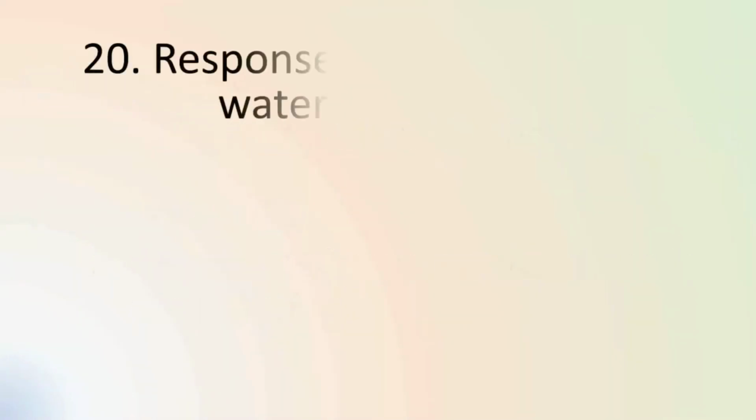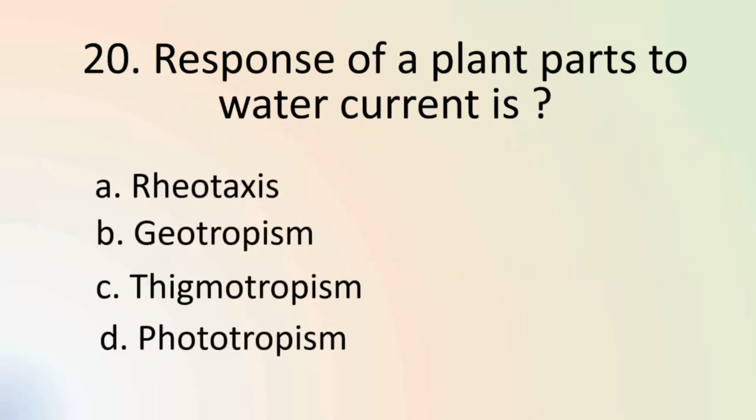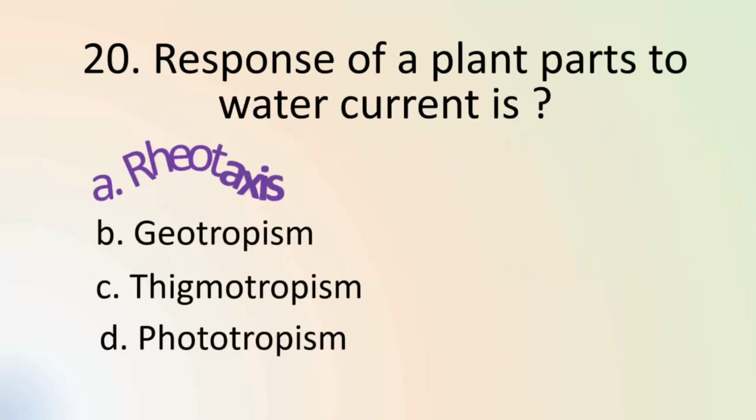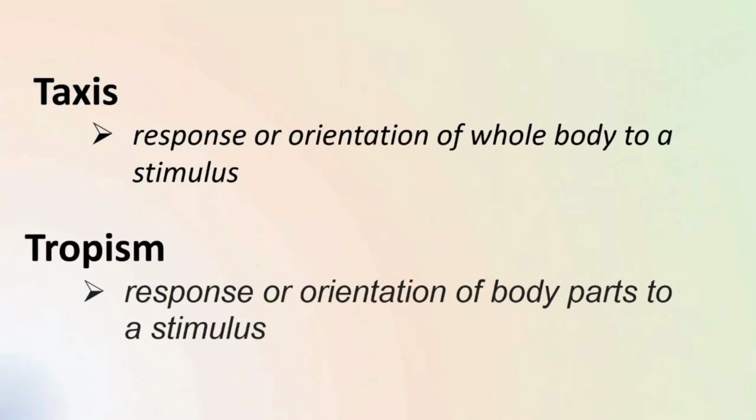The last question asks, what is the response of a plant part to water current called? It is called rheotropism. Response of an organism towards a stimulus can be either taxis or tropism. Taxis refers to response or orientation of a whole body to a stimulus, whereas tropism refers to a response or orientation of body parts to a stimulus.